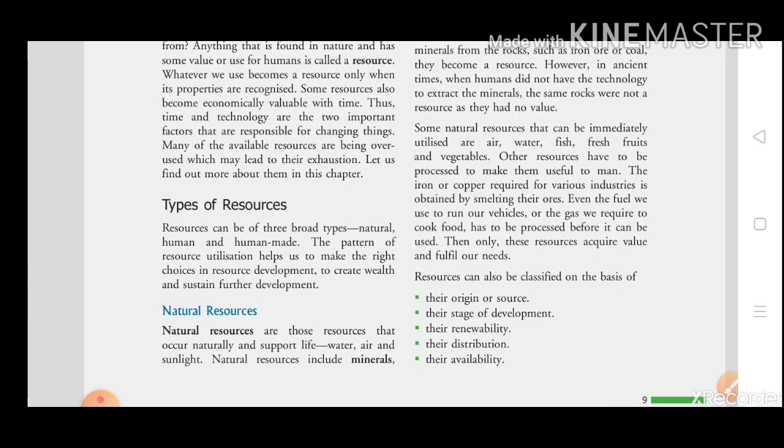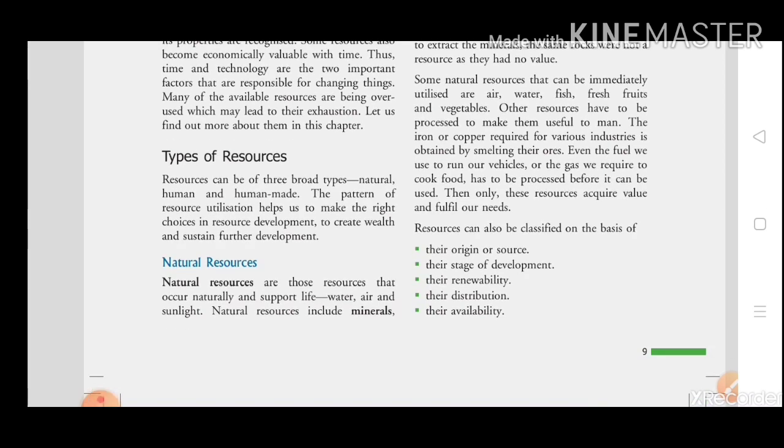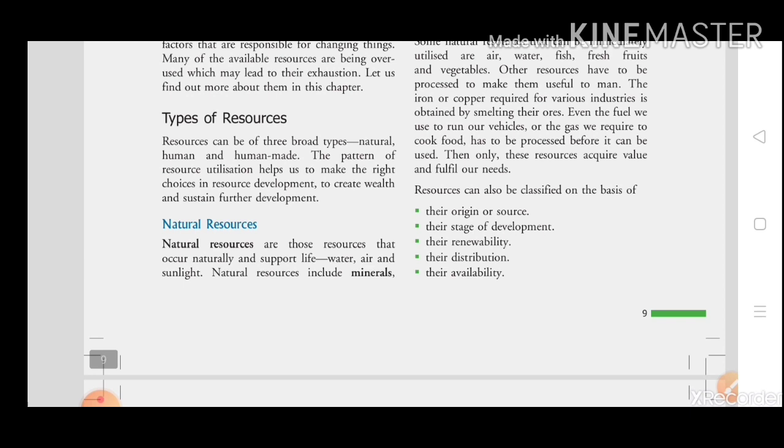In ancient times, when people were not so literate and didn't have equipment, they were not able to mine. That's why they were not able to understand, and at that time we can't say petrol and fossil fuels were natural resources. But now our technology is so fast that we are mining right now. That's why we can say these types of fossil fuels, like petrol and gas, are also called natural resources.